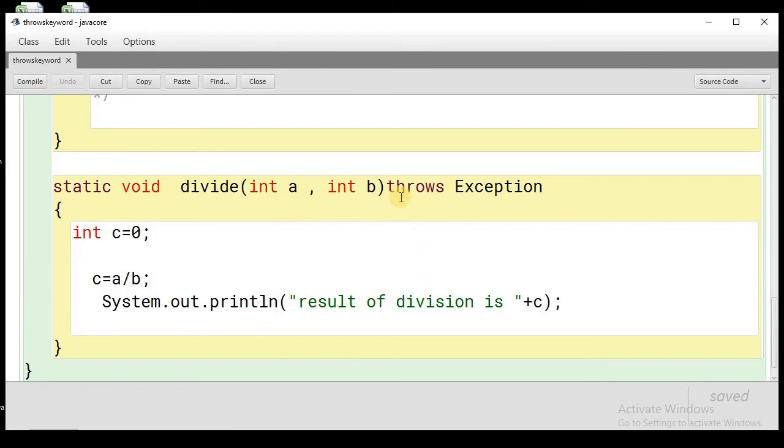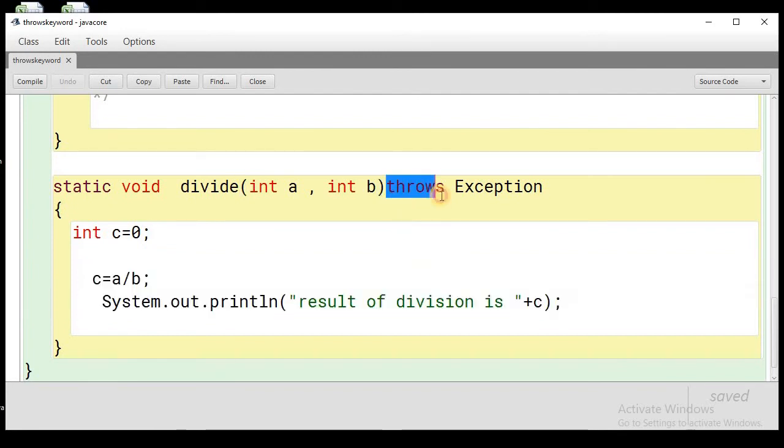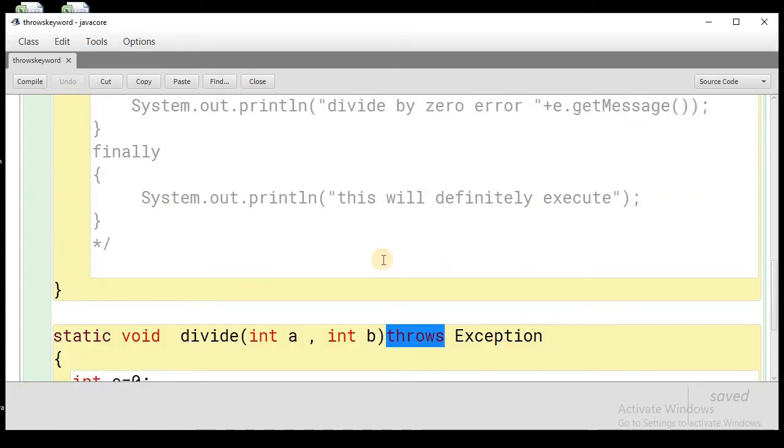He just used the throws keyword, delegating the responsibility of handling the exception to the caller method. So that is the benefit of the throws keyword: if the exception is not handled at the time of defining a method, then with the help of the throws keyword the responsibility of handling the exception is given to the caller method.